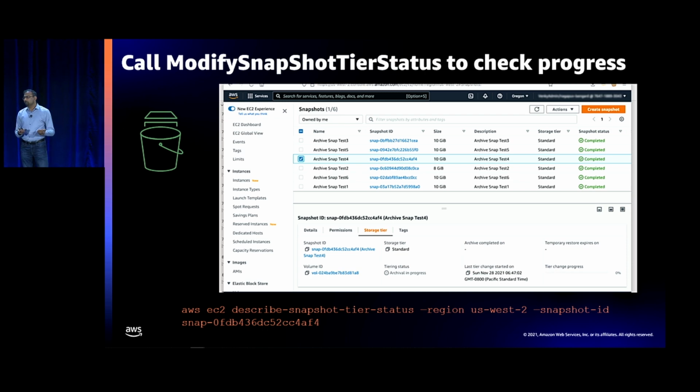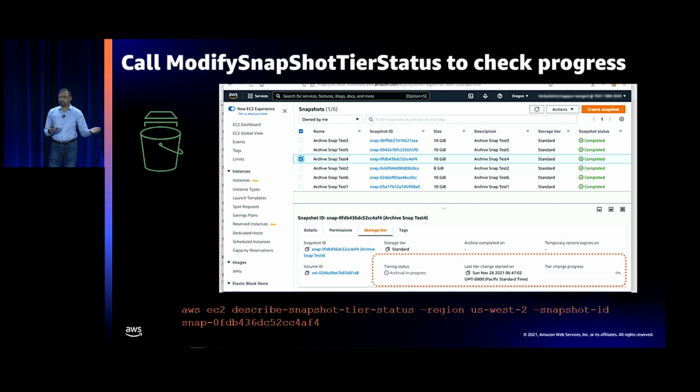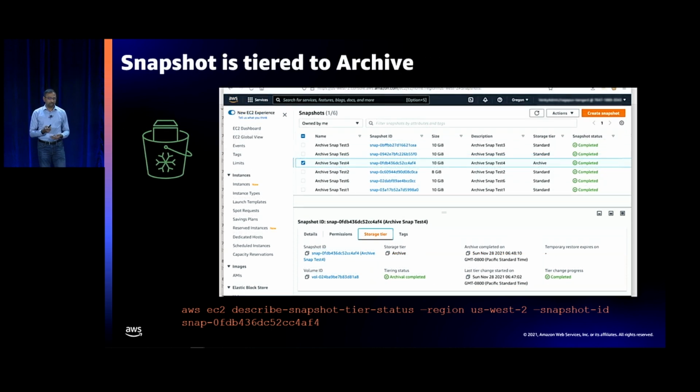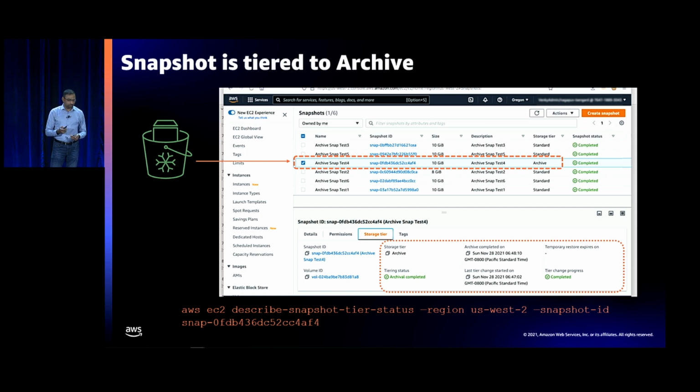Archival could take anywhere from a few minutes to a few hours, depending on the size of the snapshot. I use describe snapshot tier status to figure out the progress, or I could also take a look at the tab on the console to see how the tiering is progressing. Once a snapshot is tiered, it's going to be in the archive tier, and it'll remain there unless you go and retrieve it. So let's take a look at the retrieval.